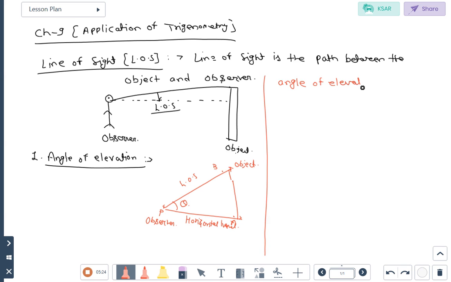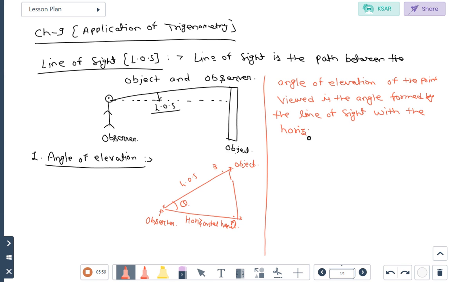Angle of elevation of the point viewed is the angle formed by the line of sight with the horizontal level when the point being viewed is above the horizontal level.